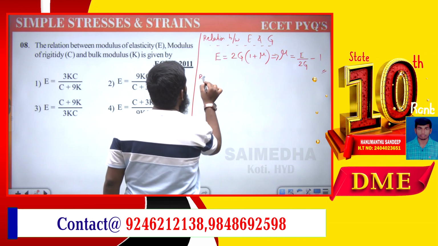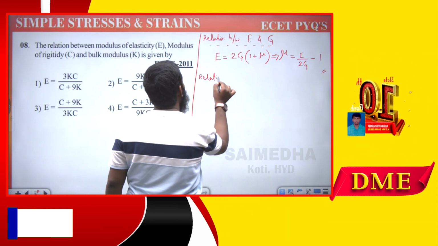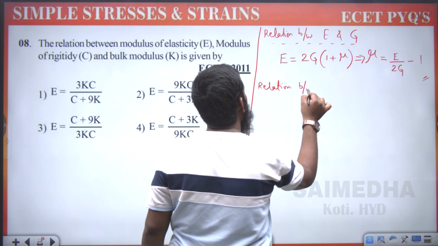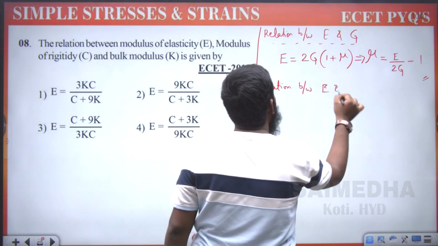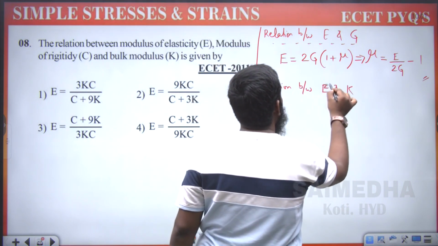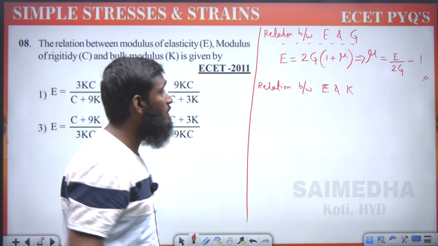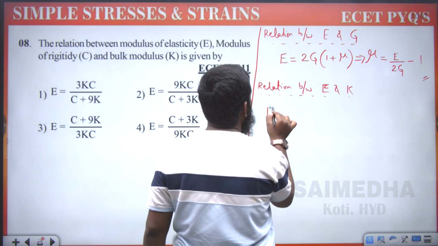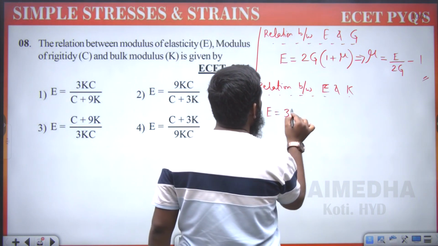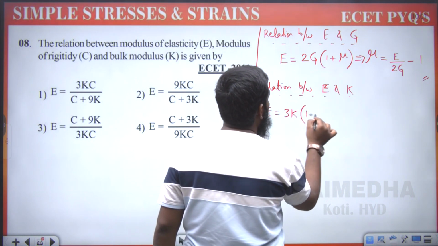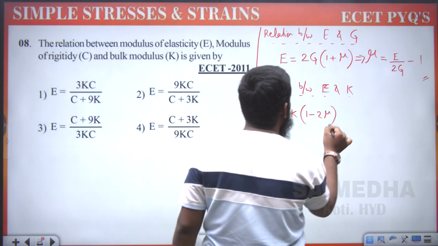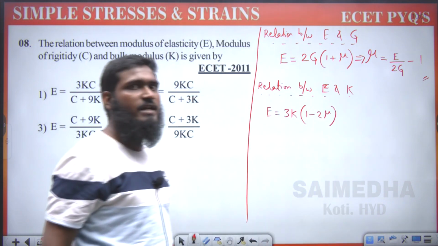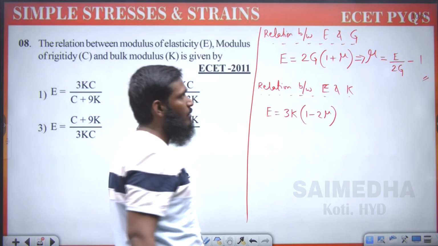Now let us go with the relation between E and K. Okay, now let us see this part. What is the formula we are having for this? We are having the formula as E is equal to 3K into 1 minus 2 mu. This is the formula we are having.